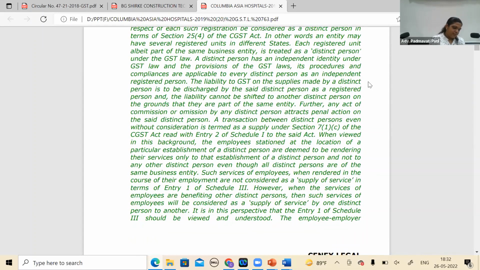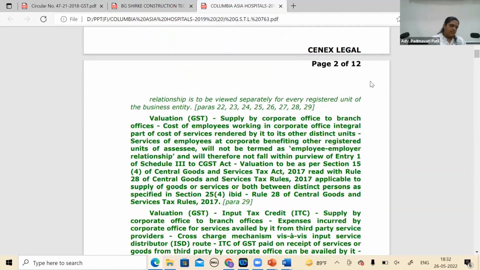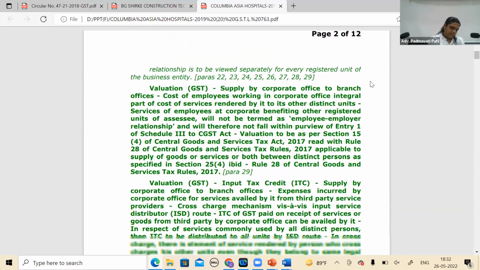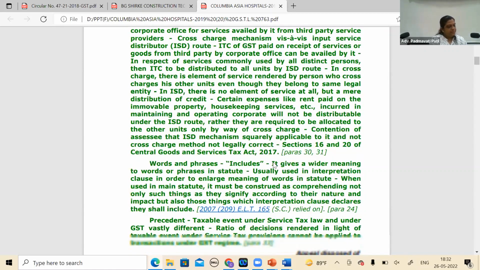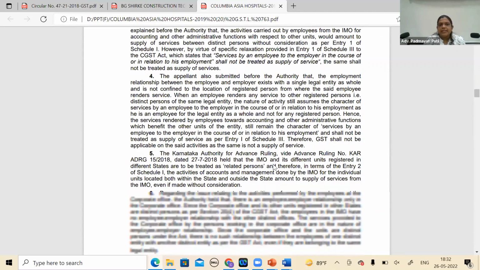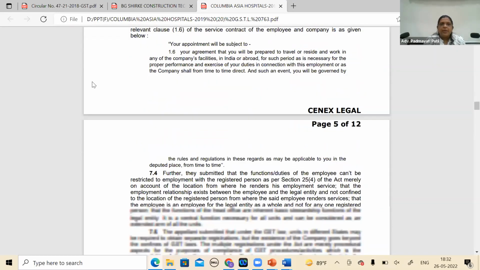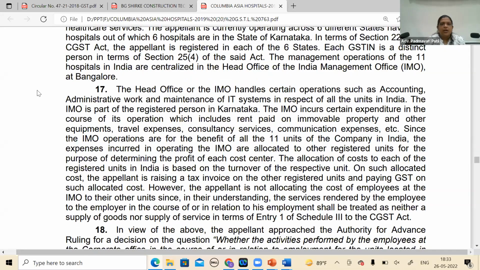I'll just tell the para wherein they have mentioned what exactly they were doing. The nature of service of a partner is entirely different from a head office. Para 17, wherein we'll get what exactly they were doing. Para 17, you can make it a little bigger here. It's okay, or should we? No, this is fine.